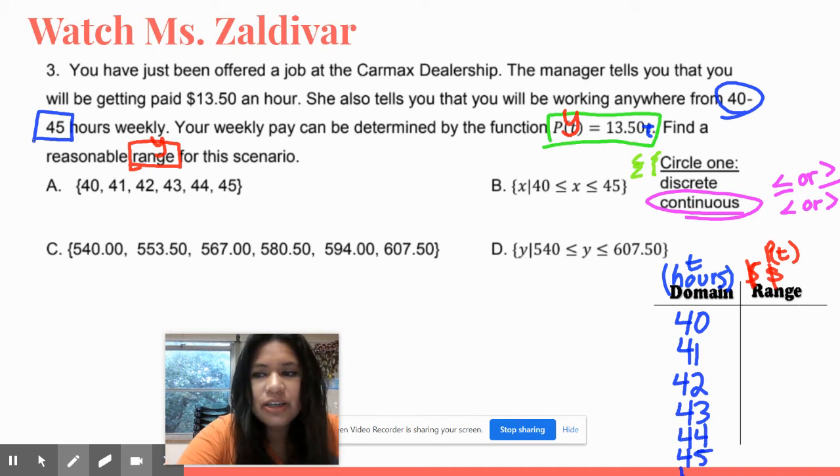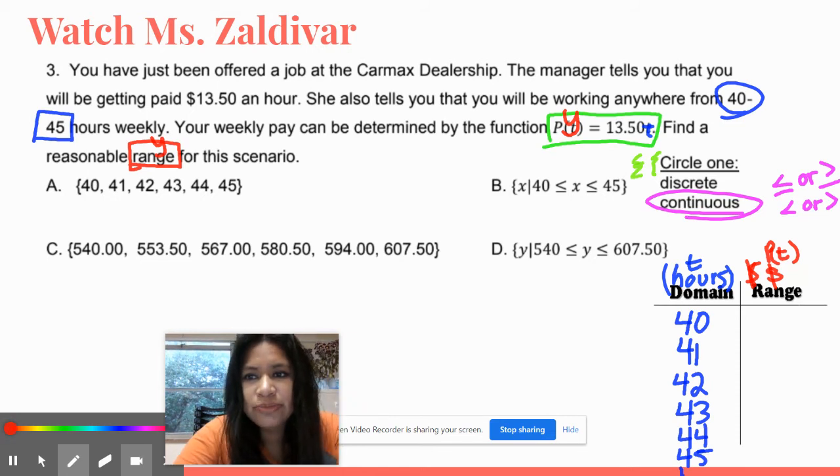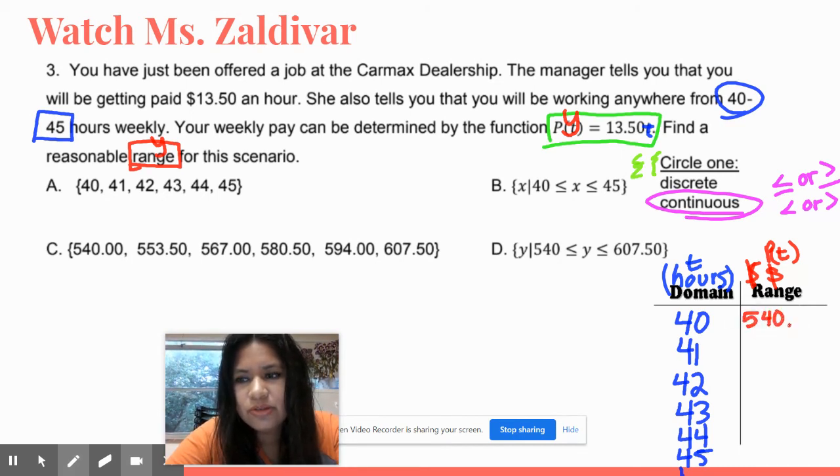Now we want to know how much you get paid. You usually could put this in your calculator: 13.50 times 40. When you do that, you should be getting 540. What about 41 hours?